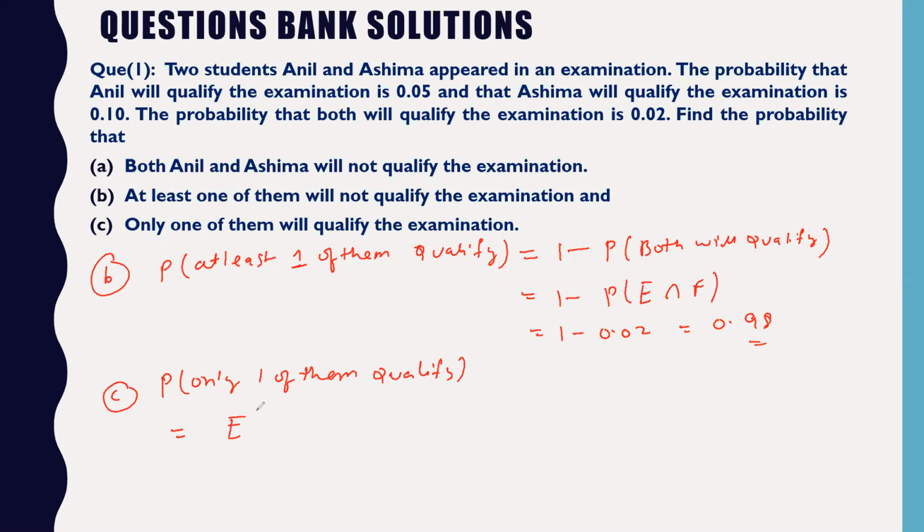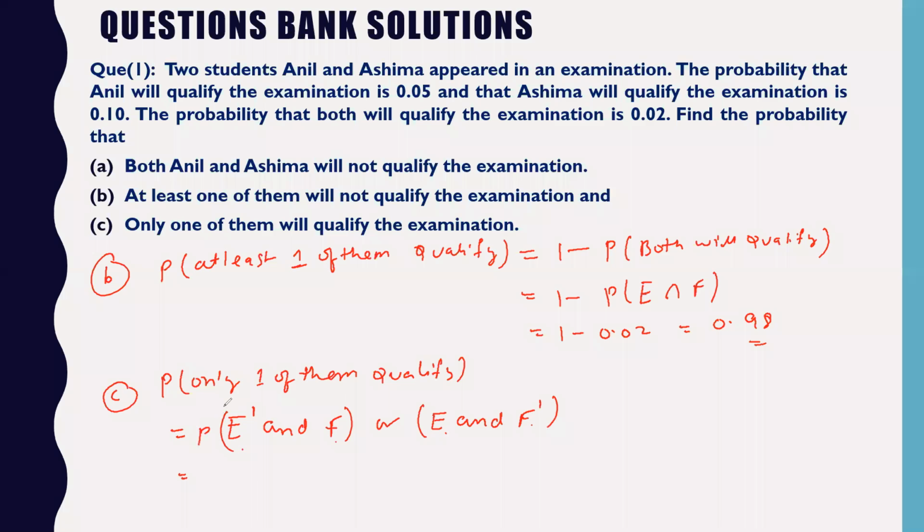See, either Anil will not qualify and Ashima will qualify, one possibility, or Anil will qualify and Ashima will not qualify. These are the only possibilities.